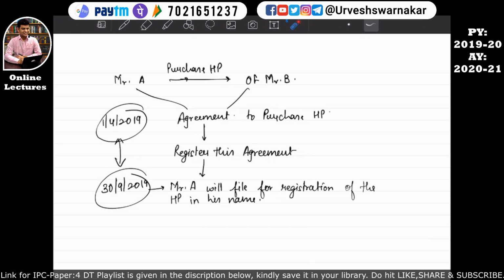So basically why was this case brought into the picture? See, 1st April 2019 is an earlier date than 30th September 2019. So there is a high possibility that on 1st April 2019 the stamp duty value of the house property will be lower than as compared to this date.